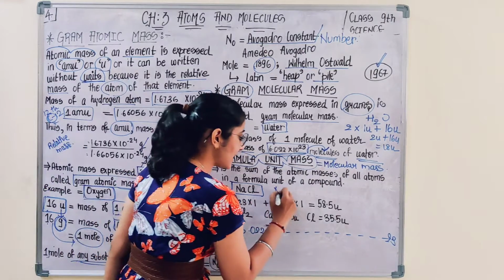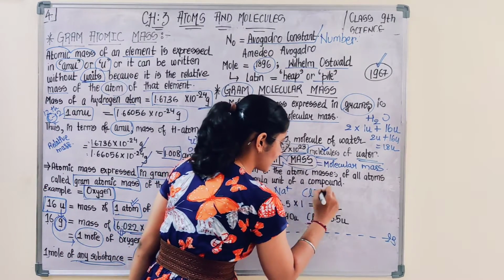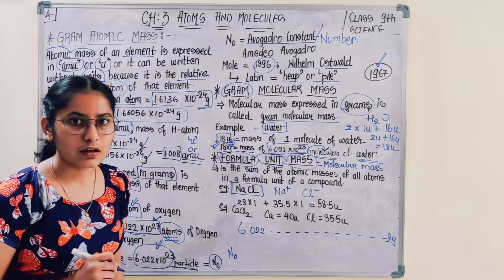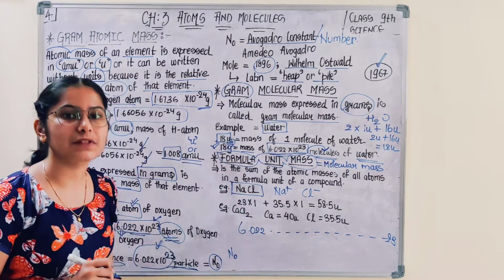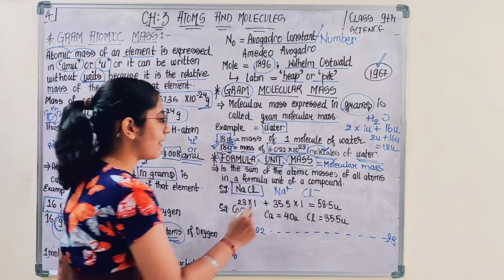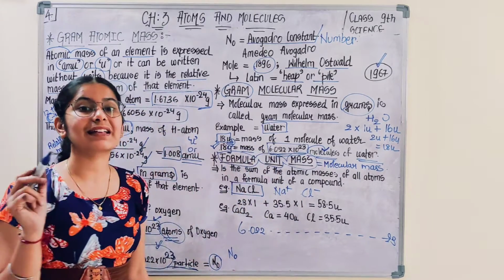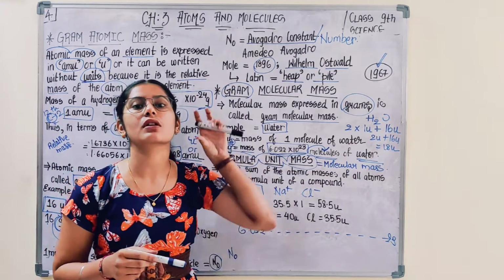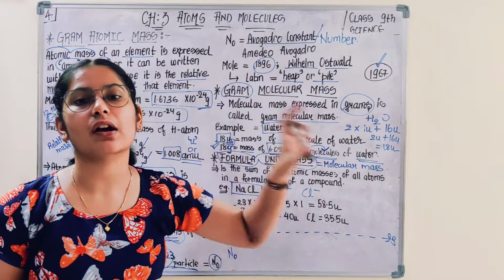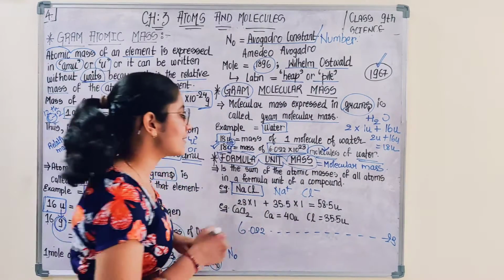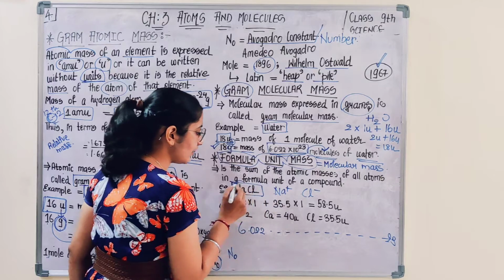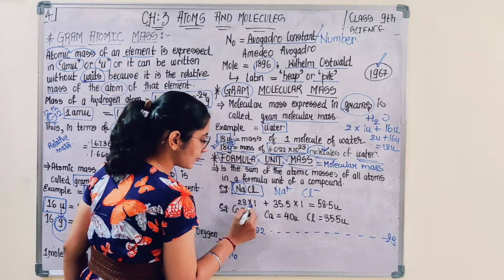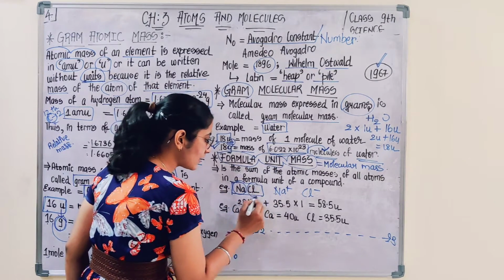Here, sodium chloride is Na plus and Cl minus. These are the ions, so you have to calculate the mass of this. The masses are already given in tabular form in your textbook, so you have to remember the mass of a few elements or atoms. Mass of sodium is 23 U. Since there is only one ion of sodium, 23 into 1, plus 1 ion of chlorine.